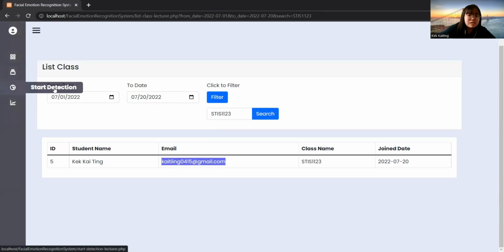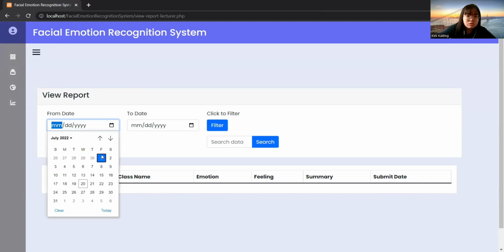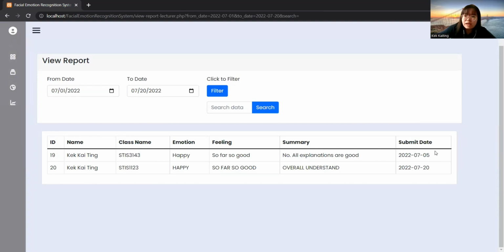Start detection is the same as the student's detection. For view report, the lecturer can view the reports that students have handed in. For example, we search from the 1st of July to the 20th of July and click filter. It will show the details of the student, their submission, their emotion, feeling, summary, and so on.